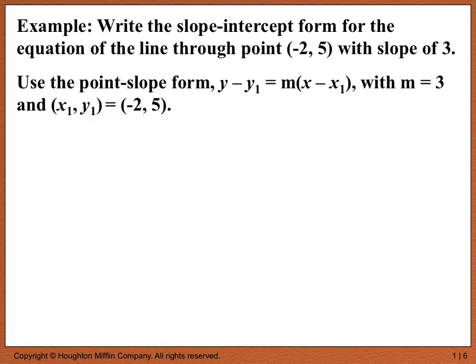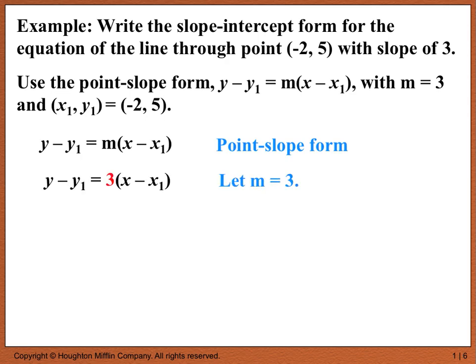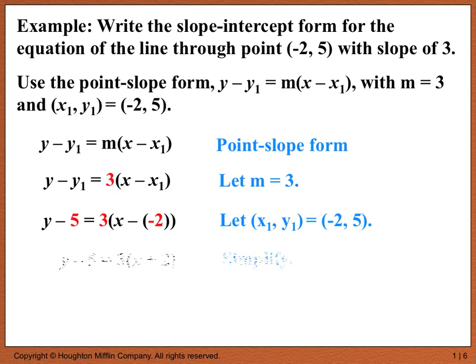Use the point-slope form y minus y1 equals m times (x minus x1) with m equals 3 and (x1, y1) equals (-2, 5). So we're just plugging in what we know. When we do that, we have y minus y1 equals 3 times (x minus x1), and y minus 5 equals 3 times (x minus -2). We just put in x1 and y1. y minus 5 equals 3x plus 2.